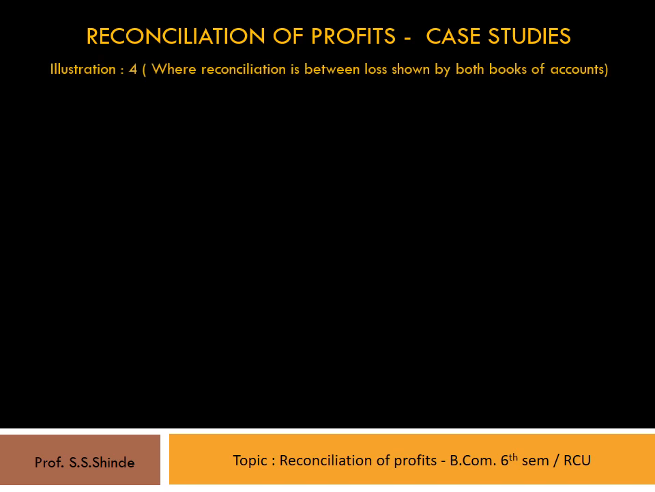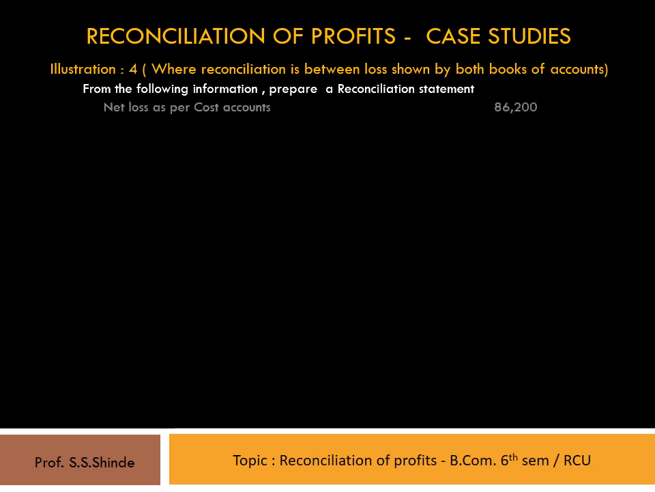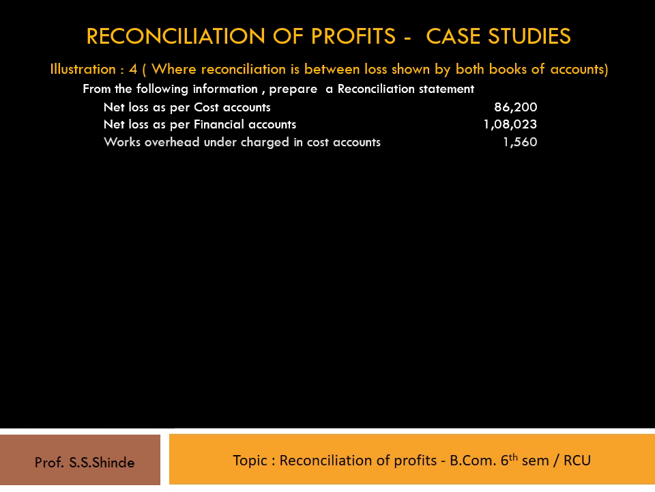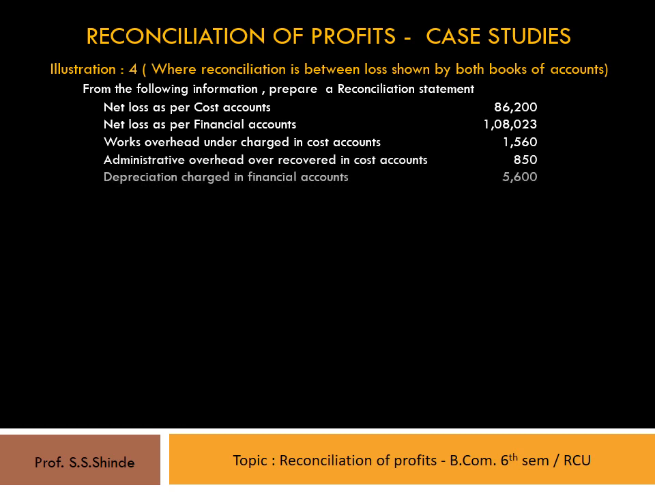Let's take up an illustration where reconciliation is between loss shown by both set of books of accounts. From the following information, prepare a reconciliation statement. Net loss as per cost accounts 86,200 rupees. Net loss as per financial accounts 1,08,023 rupees. Works overhead undercharged in cost accounts 1,560. Administrative overhead over recovered in cost accounts 850.